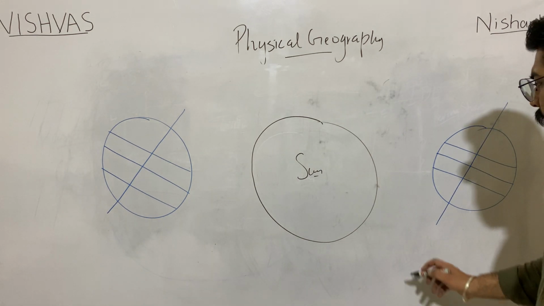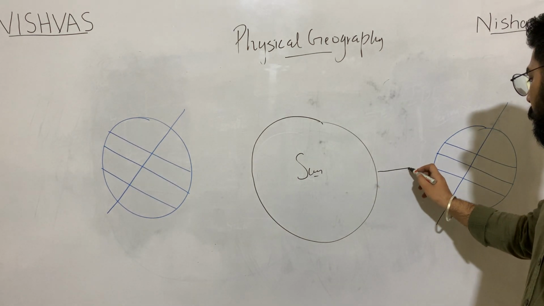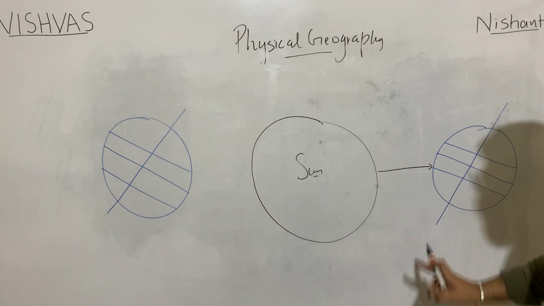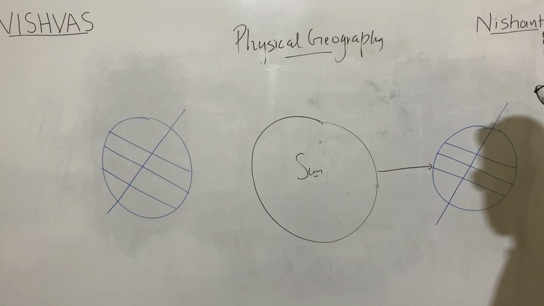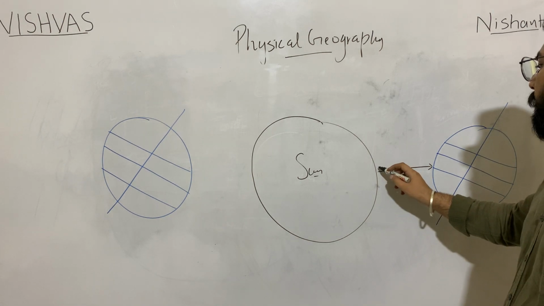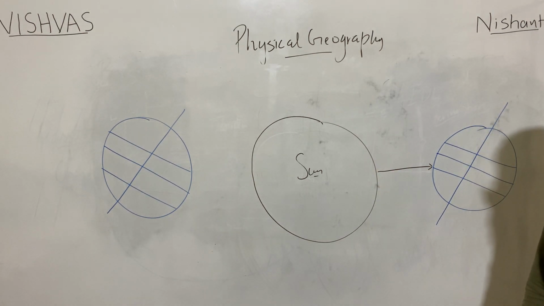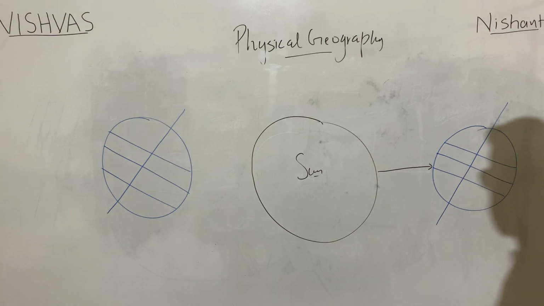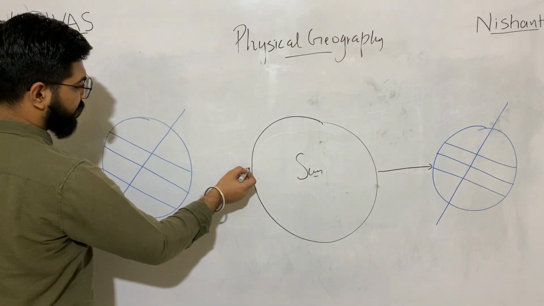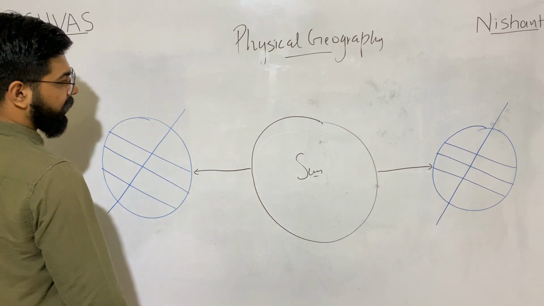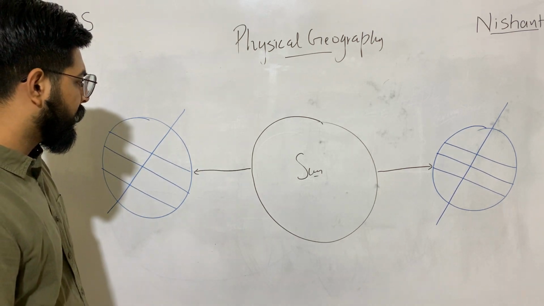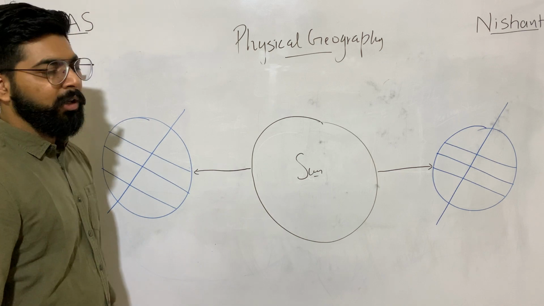What is the difference? The sunlight is directly being experienced at Tropic of Capricorn. And on the other part of the Earth, we have slant rays or inclined rays to be observed. Similarly, on the other side, the direct sunlight, or insolation, is being experienced at Tropic of Cancer. Insolation means heat energy from sunlight.